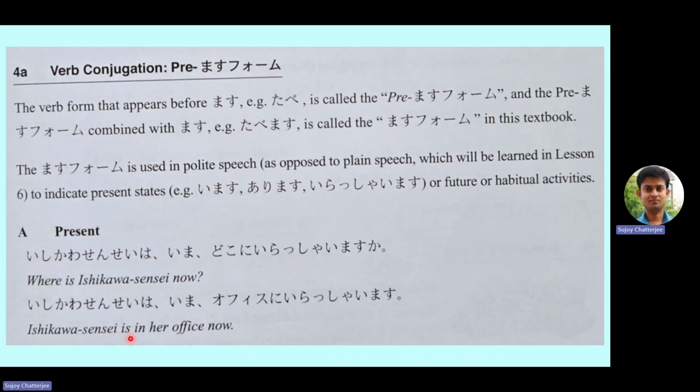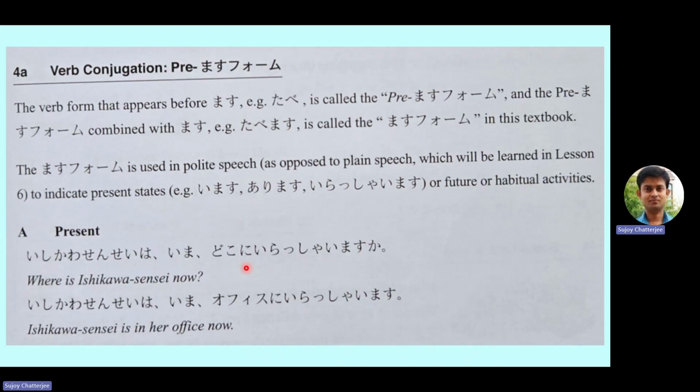The answer is Ishikawa sensei is in her office now. So Ishikawa sensei wa ima ofisu ni irashaimasu. So this you can understand. That means this masu form, this is how the verb irashai is written. If you make it a little informal, for example, if it is not sensei, if it is your friend, where is your friend? If we say tomodachi, doko ni, then we should be able to write imasu ka, doko ni imasu ka. Tomodachi wa ima doko ni imasu ka. That means where is your friend right now?